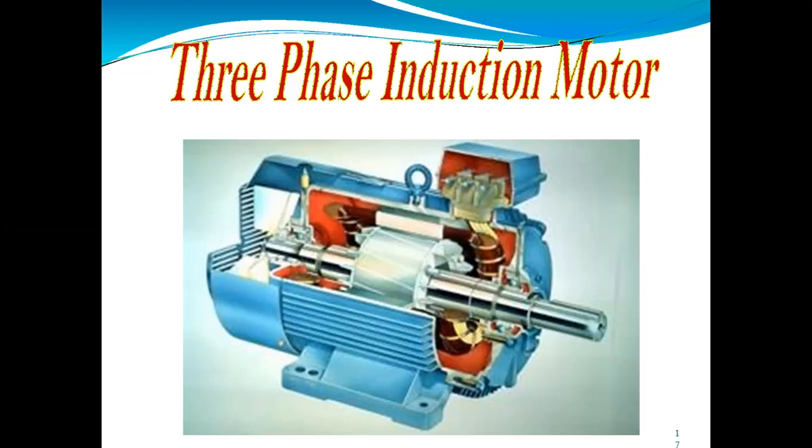There are lots of advantages the induction motor has over the DC motor, because its cost is low, it requires less maintenance, and it is simple in construction. It is reliable, it is self-starting, and it does not require any starting device.